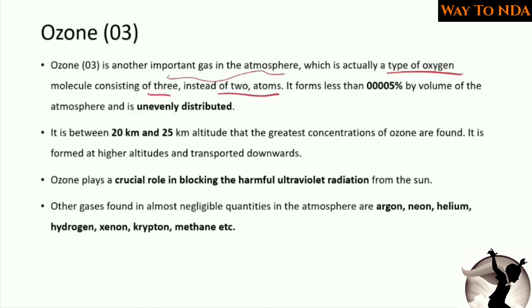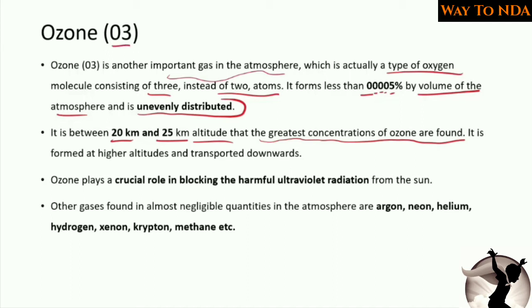It forms less than 0.0005% of the volume of the atmosphere and is unevenly distributed. Now ozone you will find between 20 kilometer and 25 kilometer altitude, where the greatest concentration of ozone is found. So between this 20 to 25 kilometer altitude you will find the greatest concentration of ozone.